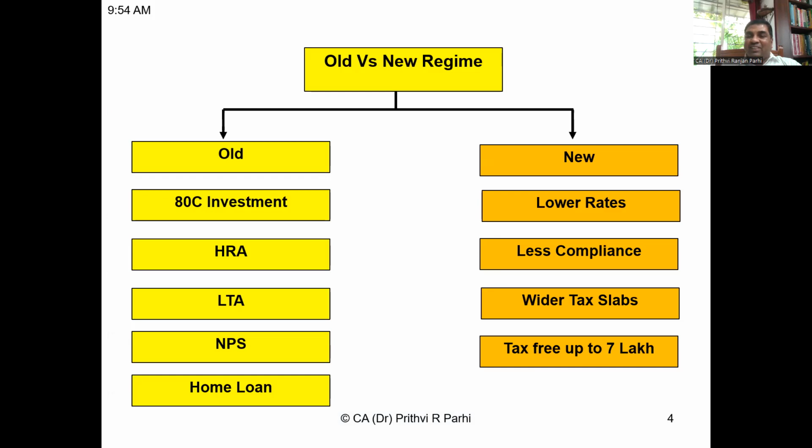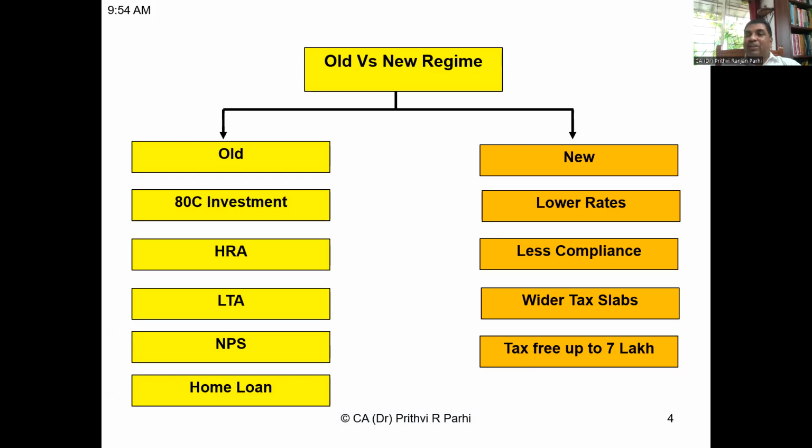Second benefit of old scheme is HRA. Many salaried employees get HRA, house rent allowance. House rent allowance is a deduction. How much deduction is allowed depends upon certain things. First of all, how much rent you are paying, what HRA you are receiving, and how much rent you are paying in excess of 10% of your salary.